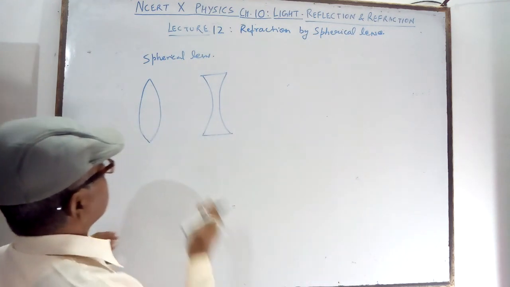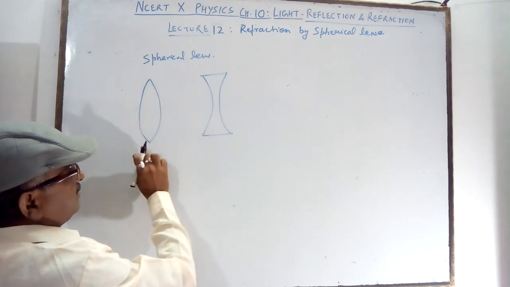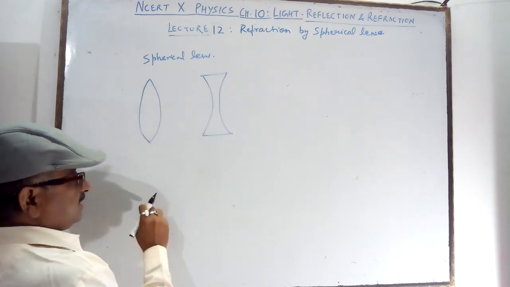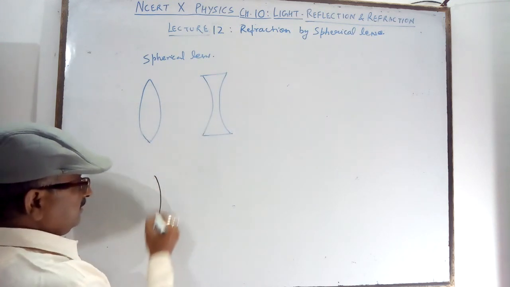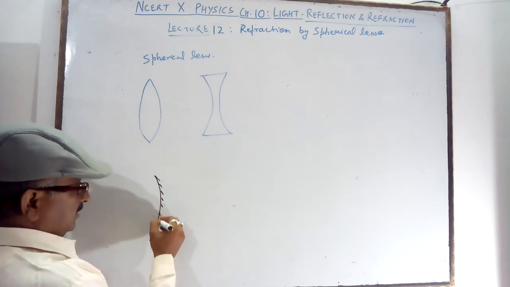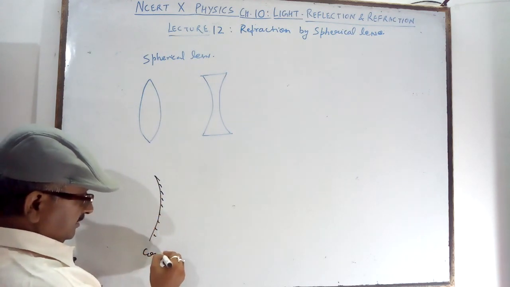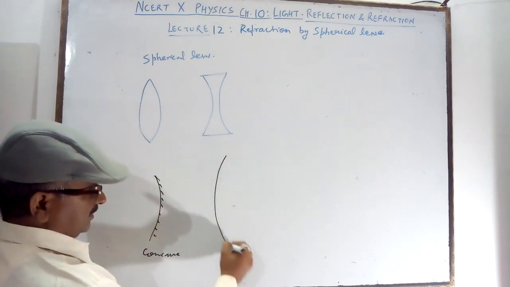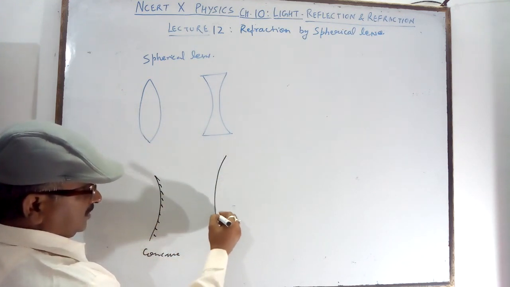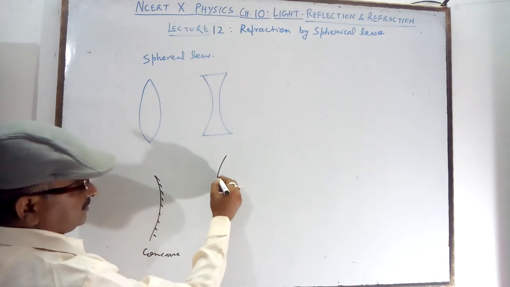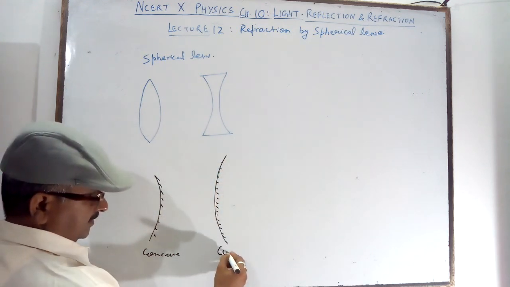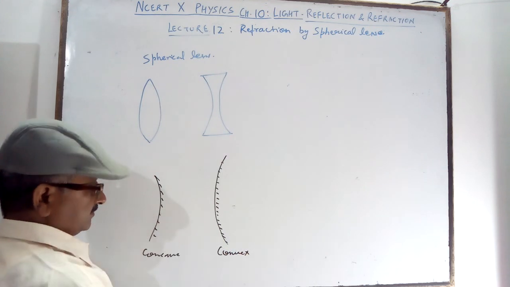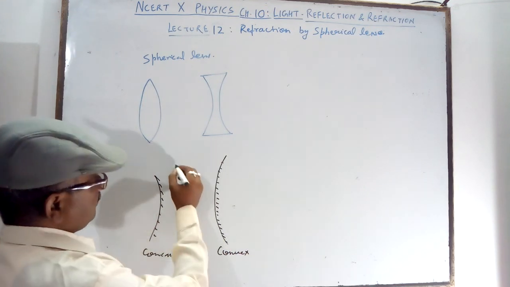There is a concave mirror, and in the mirror it is concave on this side. Which mirror is there? Concave, and the other is the convex. When the bulging out portion is polished, then it is a convex mirror. It is a case of mirror.